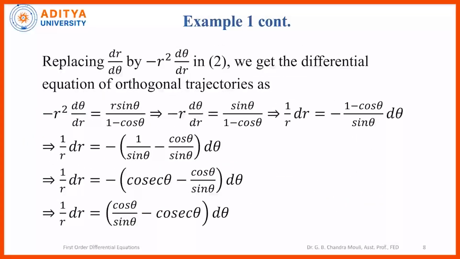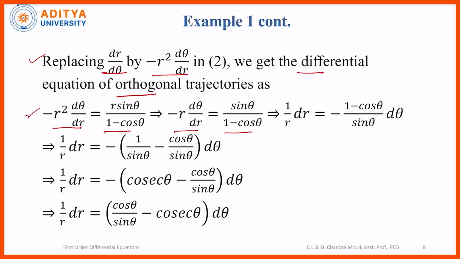Now, in this equation we replace the derivative dr by d theta by minus r square d theta by dr, and we get the differential equation of the orthogonal trajectories. So, on the left hand side we have dr by d theta which is replaced, and minus r square d theta by dr is equal to r into sin theta divided by 1 minus cos theta. So, cancelling r on both the sides, minus r d theta by dr is equal to sin theta divided by 1 minus cos theta. Now, we have to solve this equation and find the solution.